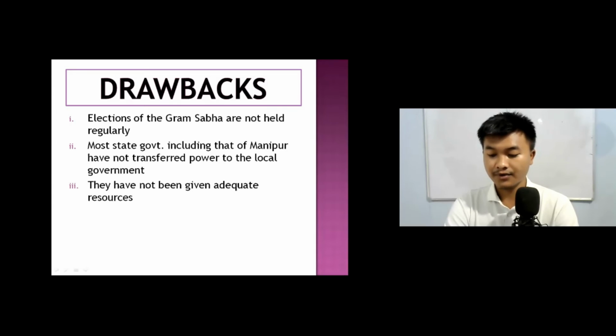In Manipur, there are village panchayats and Jila Parishads taking part in the administration of our villages. But in the hill districts of Manipur, they have village authorities as local bodies, and now autonomous district councils (ADCs). Like in the case of Kangpokpi, we have the Sadar Hills Autonomous District Council, which is a local body like the village panchayat. And elections of these bodies are also held regularly.